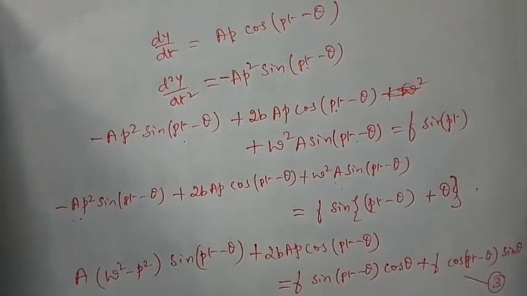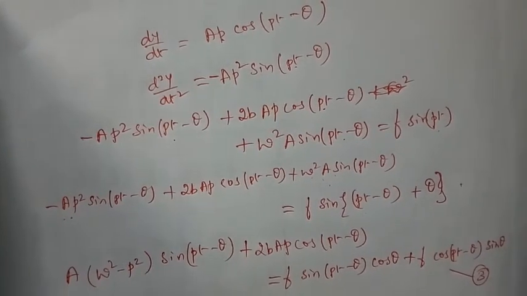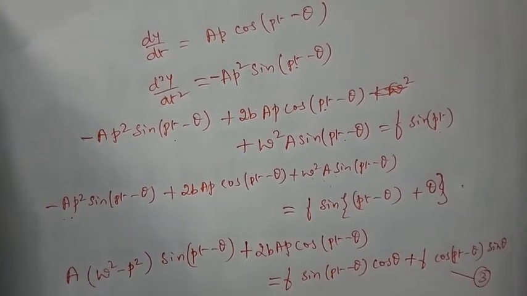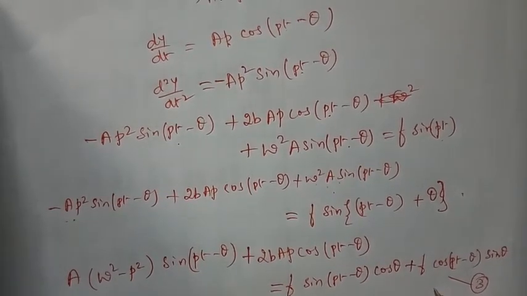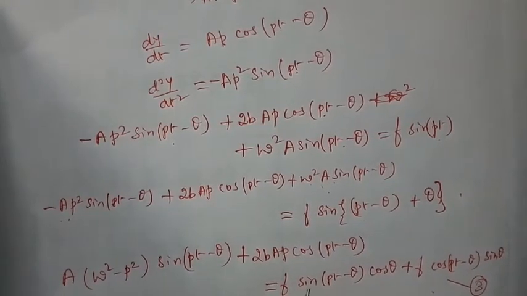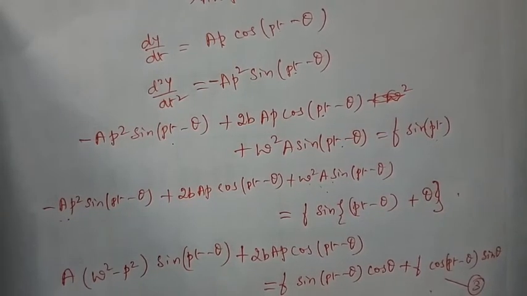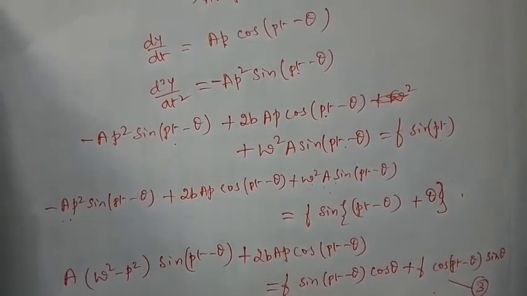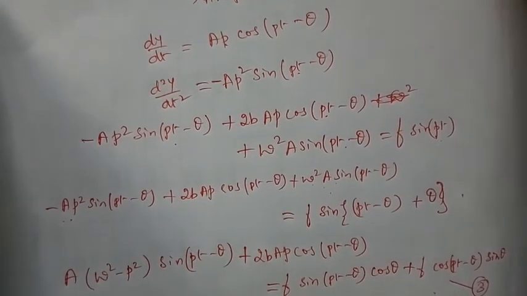On both sides it is a sum of sin(pt minus theta) and cos(pt minus theta) with coefficients. When will this hold good? Only when the coefficients of the respective terms sin(pt minus theta) and cos(pt minus theta) on both sides are equal. So equating the coefficients one by one, we can write.